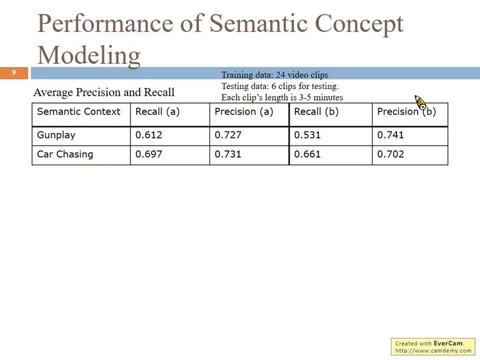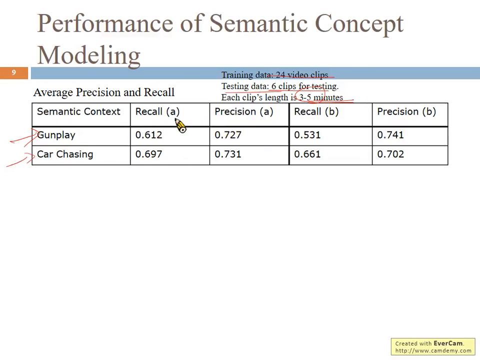And these are the performance results for semantic concept modeling. In this data, the training data include 24 video clips, and the testing data include 6 clips, and each clip's length is 3 to 5 minutes. So these are very realistic action movie data. The average precision and recall for gunplay and car chasing are here.